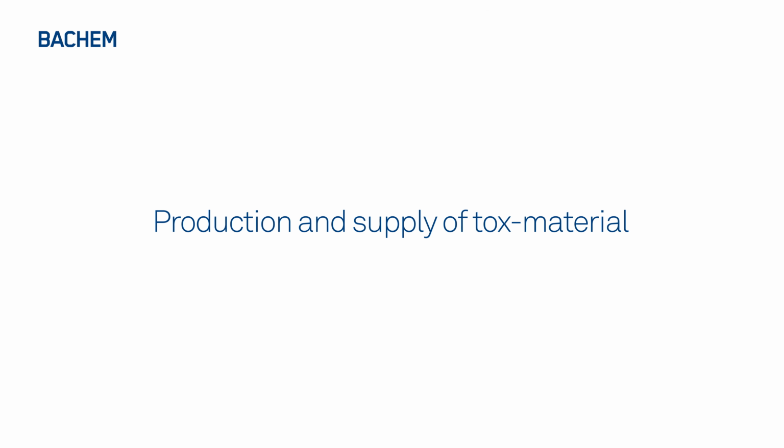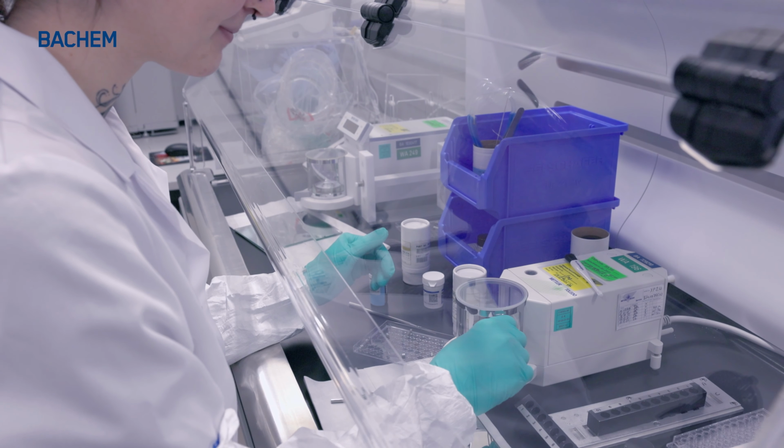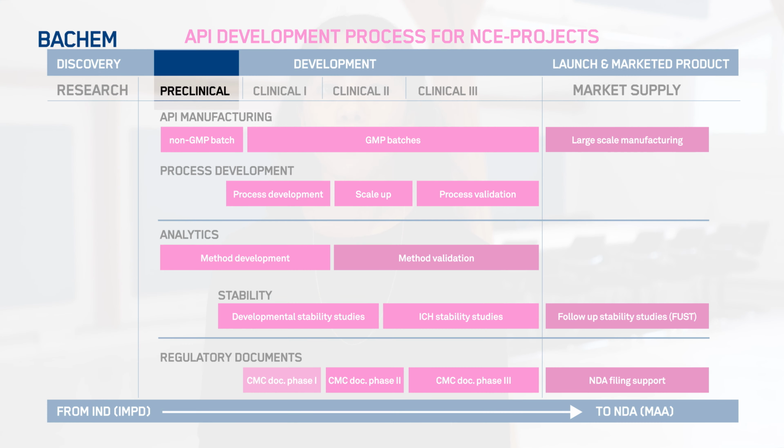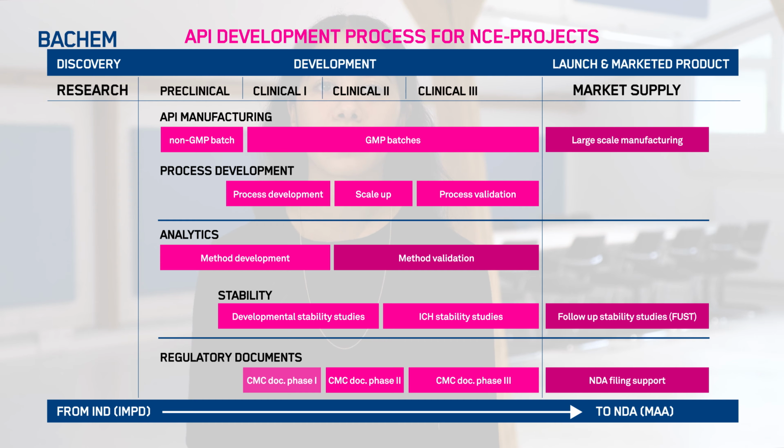In the preclinical phase, some material is required for use in in vitro tests and in toxicological studies. Such material is typically produced under non-GMP conditions following the process basis as evaluated in the feasibility study and adapted to the specific challenges of the target compound. It is recommended that the material intended for use in toxicological studies is of relatively low purity, typically between 90 and 95%. This allows to qualify the process-related impurities in respect of toxicological aspects.